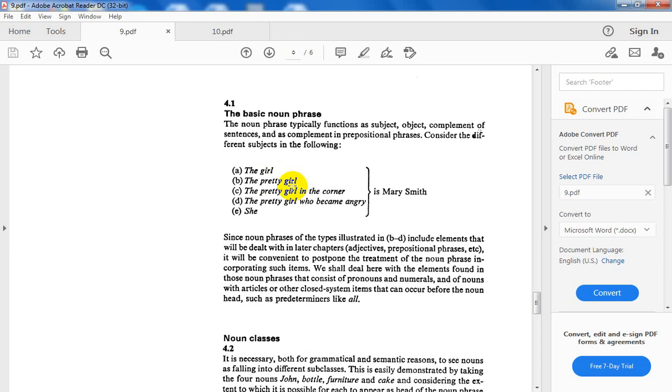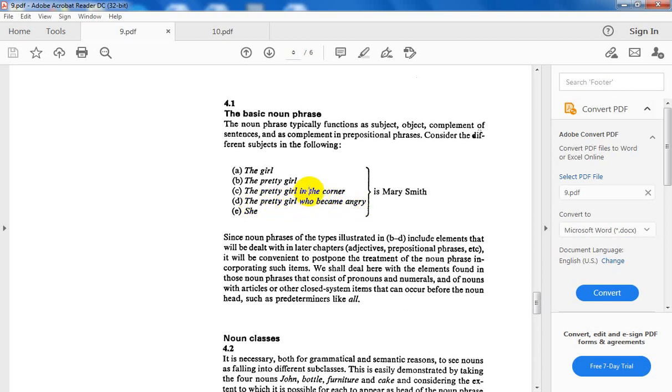But it is pre-modified by the adjective. See, the adjective and the article the. The next one, the pretty girl in the corner. What is the head? Girl. As a part of speech, it is a noun. So it is a noun phrase pre-modified by the adjective pretty, and it has the article the. Again, it is post-modified. Post means which comes after. Pre-modified means which comes before.